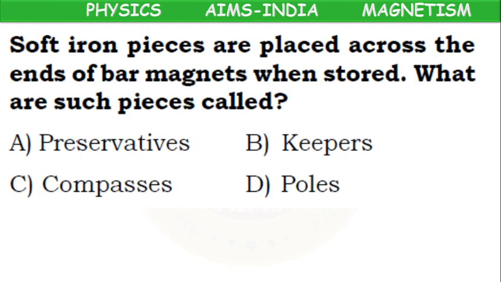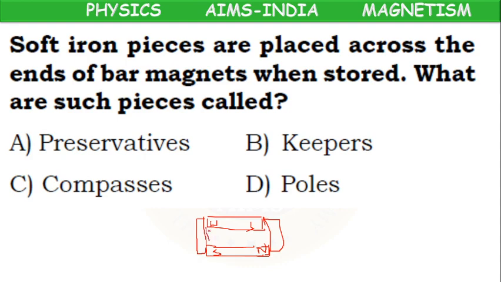Next, soft iron pieces are placed across the ends of a bar magnet when stored. What are such pieces called? Already we have told, if we keep magnets like that only, they will lose their magnetism property. So we have to place them in such a manner that opposite poles are along each other, and soft iron pieces should be kept across the ends, across the poles.